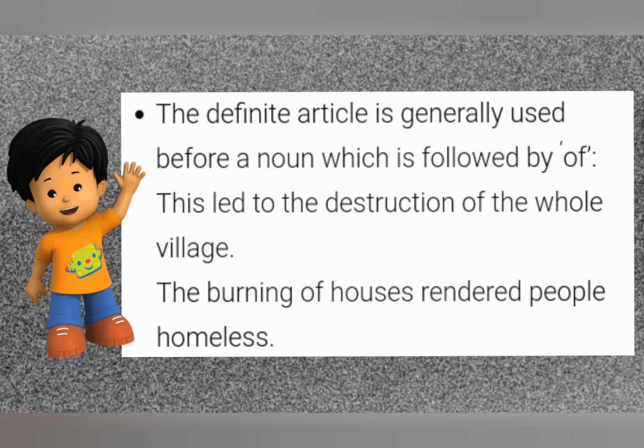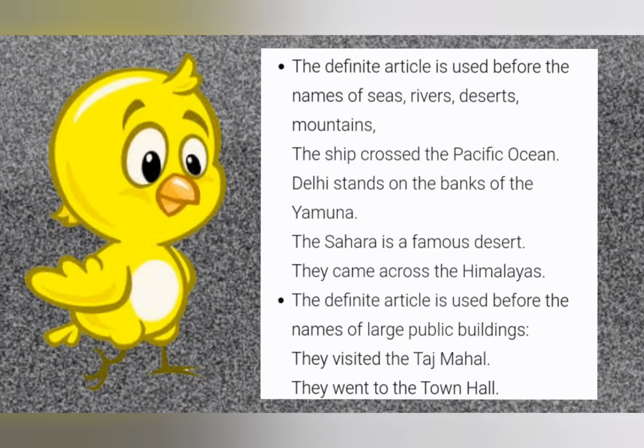The definite article is generally used before a noun which is followed by of. This led to the destruction of the whole village. The burning of houses rendered people homeless. Burning of houses, destruction of the whole. So here we use the followed by of. This is the familiar rule you already know.